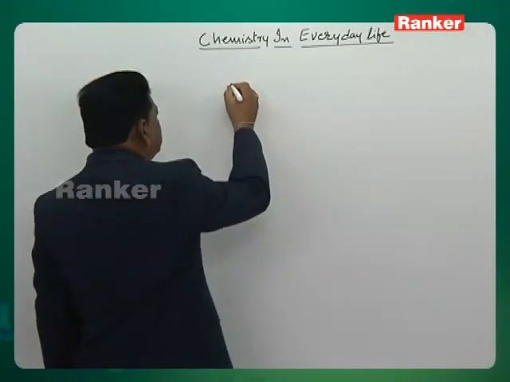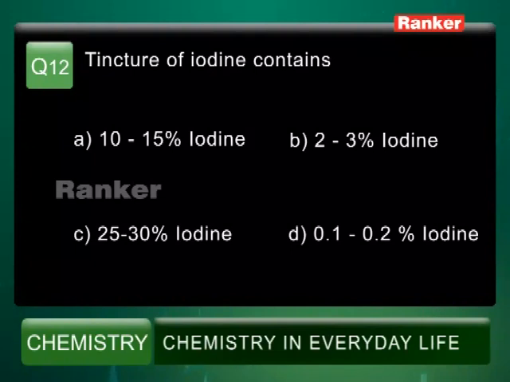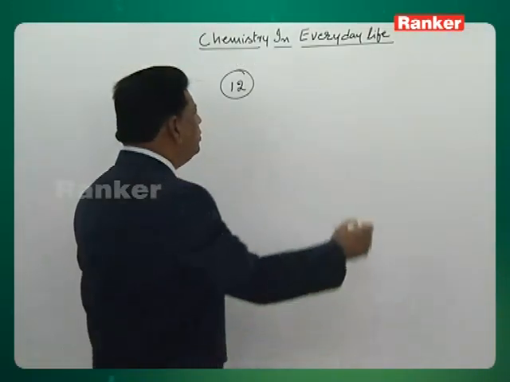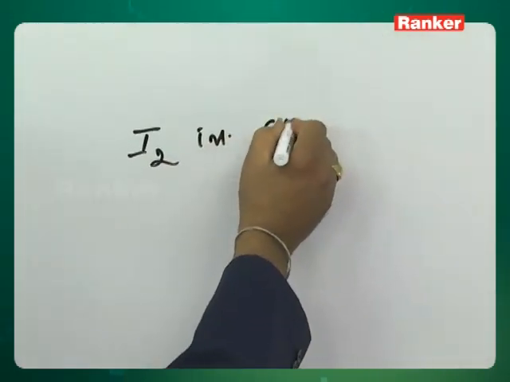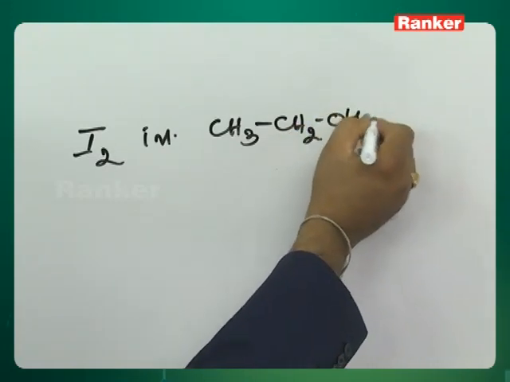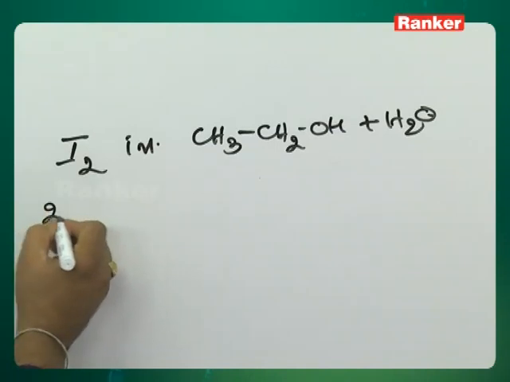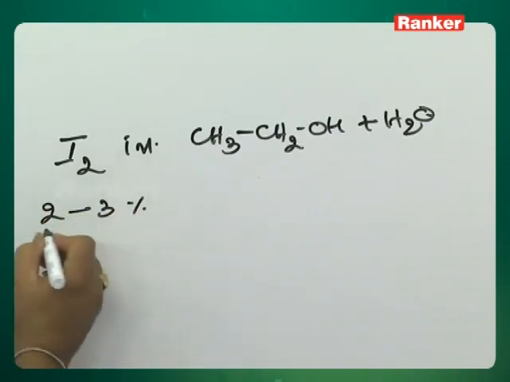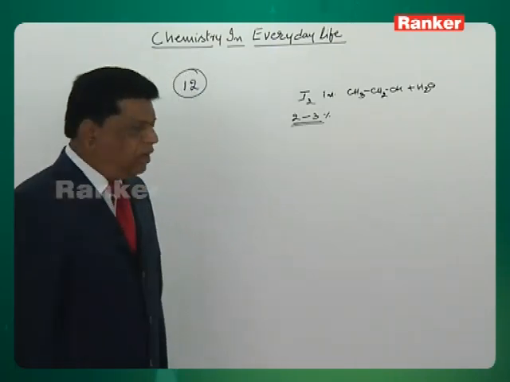So let's see question number 12. Tincture of iodine contains. Tincture of iodine actually means an iodine solution: iodine in methanol, ethyl alcohol and water. Around 2 to 3% will be there. A very small quantity of iodine will be there, but the rest will be alcohol and water.